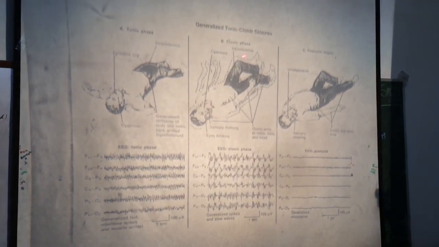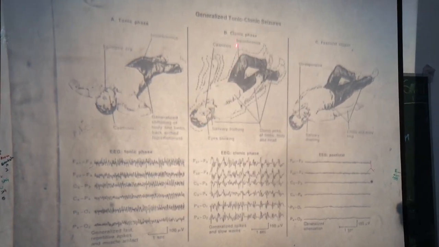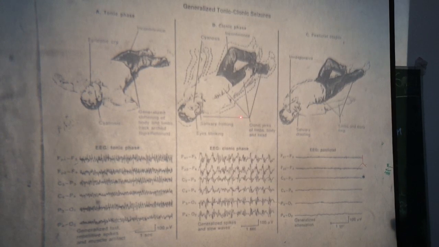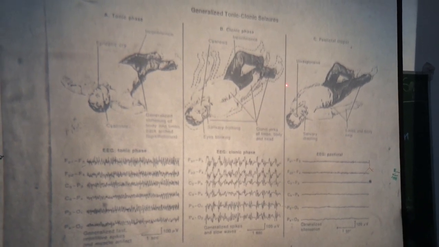And then after this clonic phase, the patient remains semi-unconscious or unresponsive for many minutes.